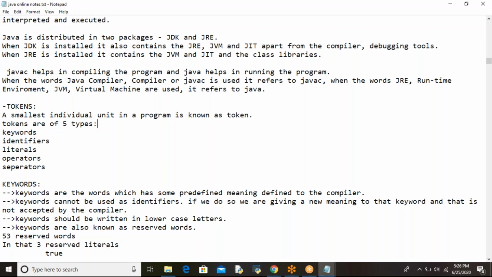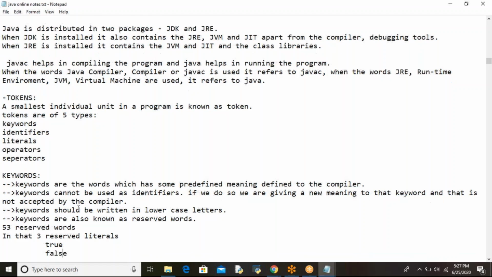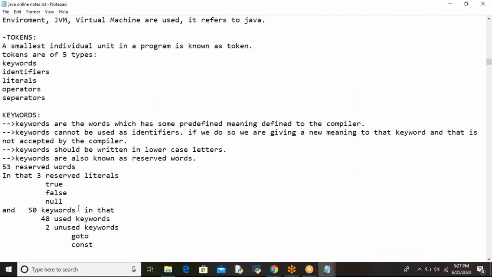These tokens are of 5 types actually: keywords, identifiers, literals, operators, and separators. The first one is keywords. What are keywords generally? Every programming language uses some predefined words.